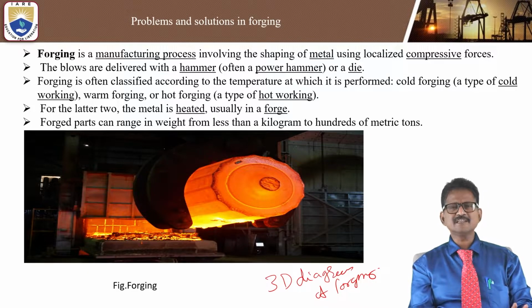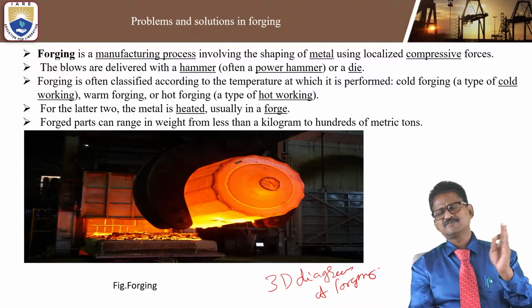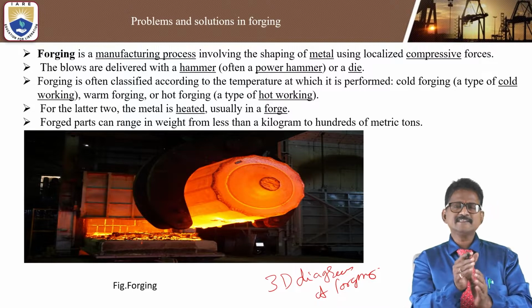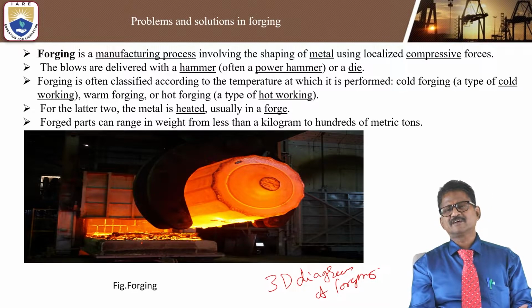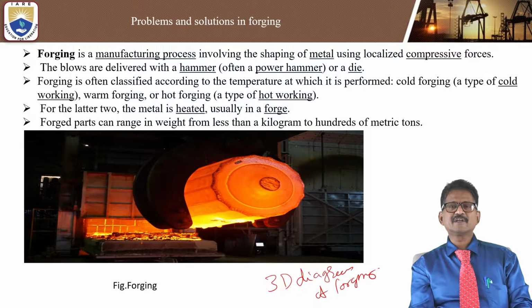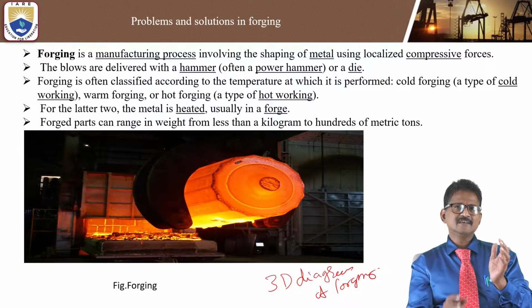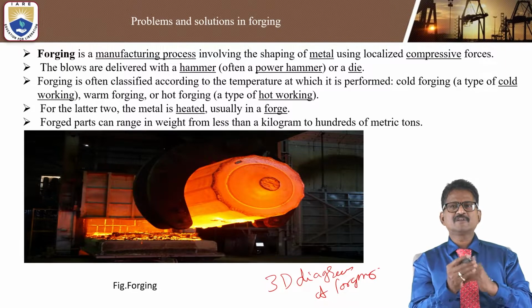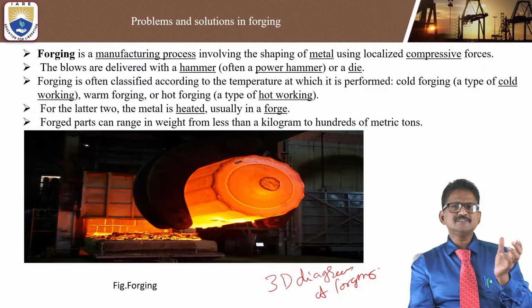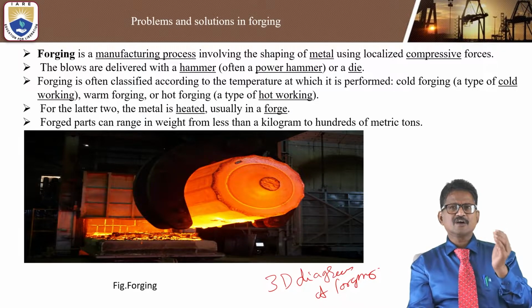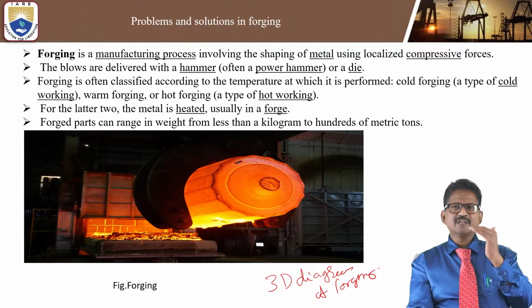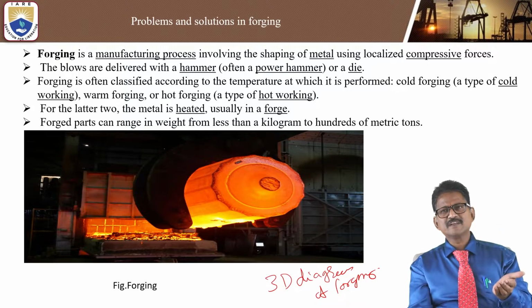That is why automated or fully automated systems are used, and somewhere highly skilled people are required to handle this hot metal. The blows are delivered with a hammer, often a power hammer, or a die. Forging is often classified according to the temperature at which it is performed. Below recrystallization, we call it cold working.